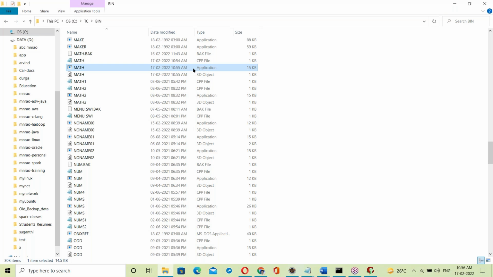When you try to run it, first an exe file is created. At the time of creating the exe file, what happens? The C compiler takes your math.obj file, which is the binary code for our C program.